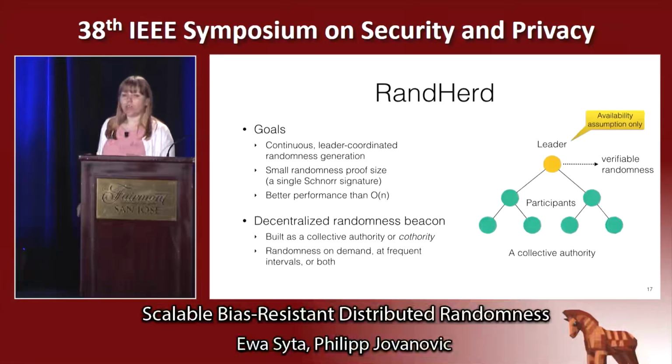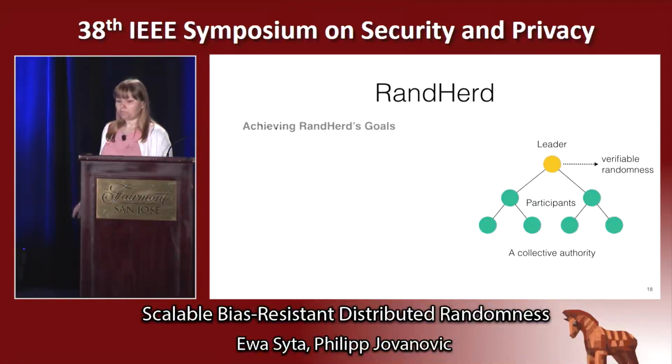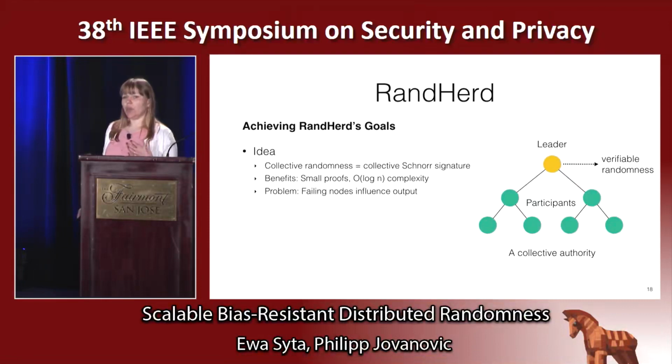We do so by designing RandHerd to be a decentralized randomness beacon built as a collective authority, which is a potentially large set of servers that cooperate together in an efficient and publicly verifiable manner. The main idea behind RandHerd is to create our collective randomness as a series of collective Schnorr signatures on a series of timestamps. This gives us a small proof size and good logarithmic complexity.